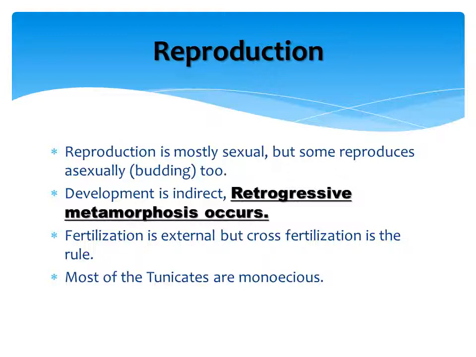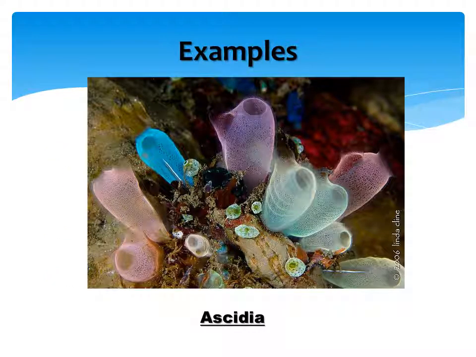Fertilization here is external. Many times, cross fertilization is the rule. The majority of the tunicates are monoecious. Coming to the examples of the tunicates, this is one best example, that is Ascidia. See the structure of the body which is covered by the test. There are two openings, one atrial aperture and one branchial aperture. If you see these pictures, they exactly look like sponges.